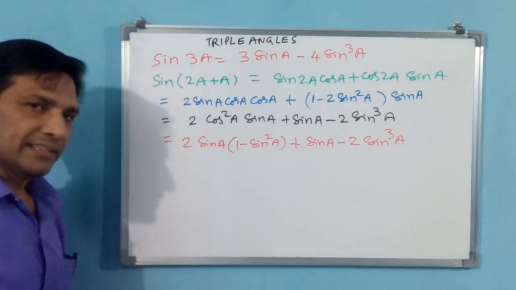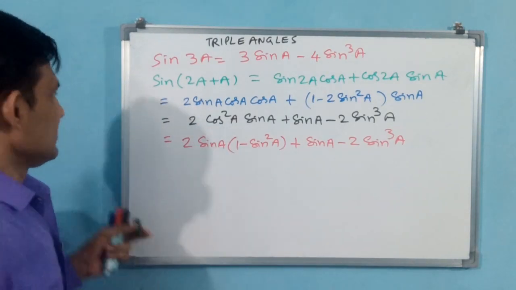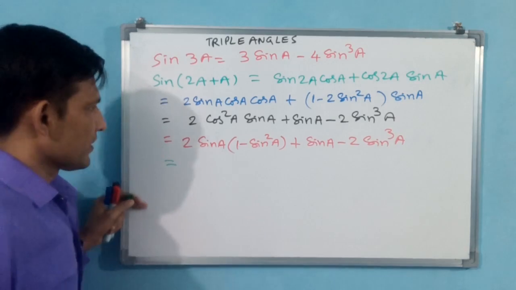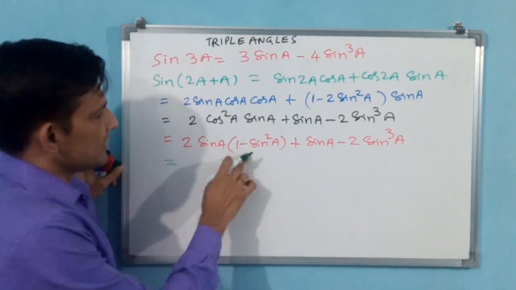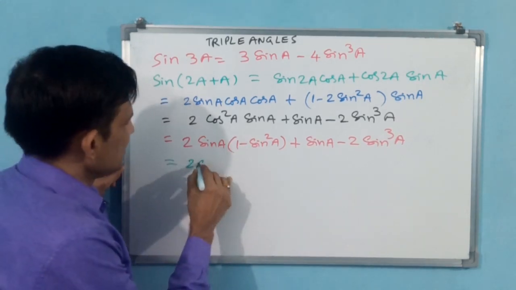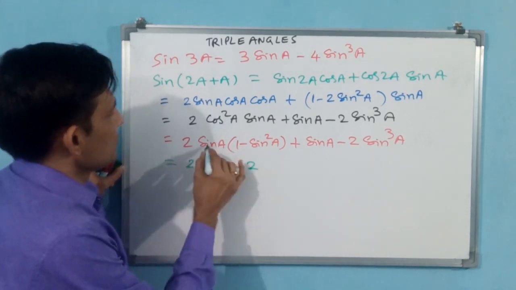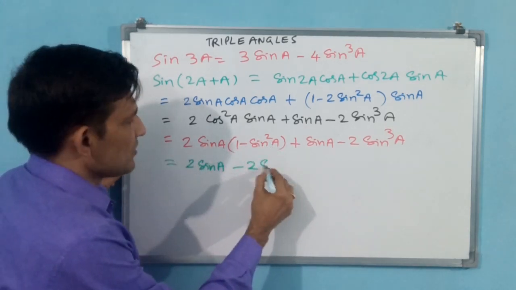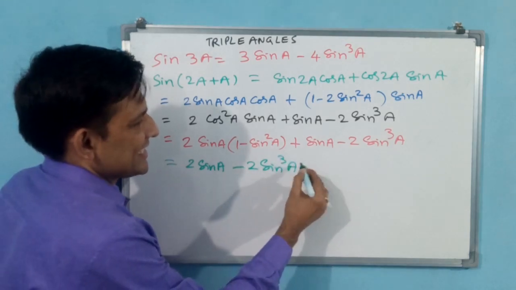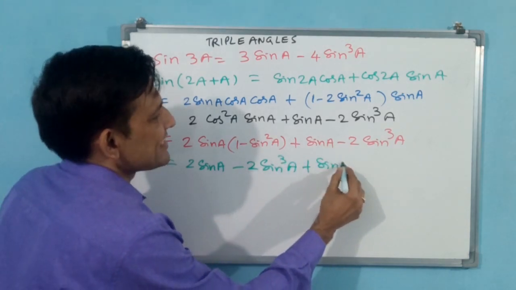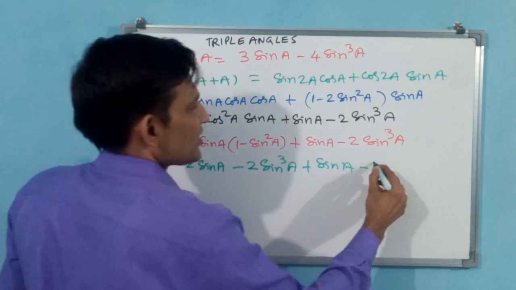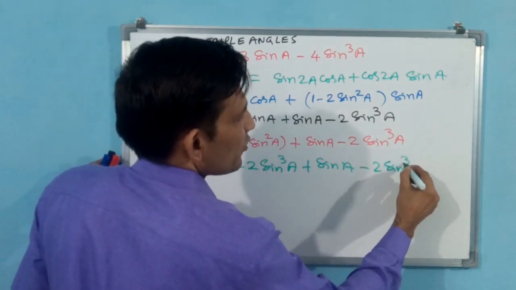Like that you have to write. Now you send this inside, 2 sin a minus 2 sin cube a plus sin a minus 2 sin cube a.